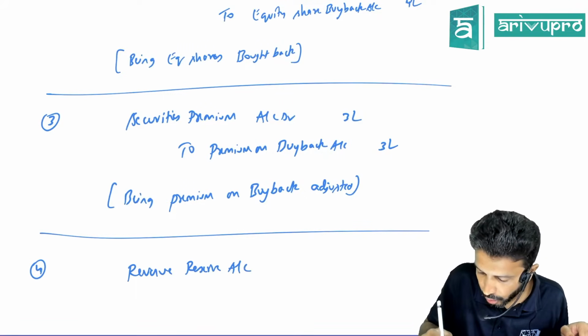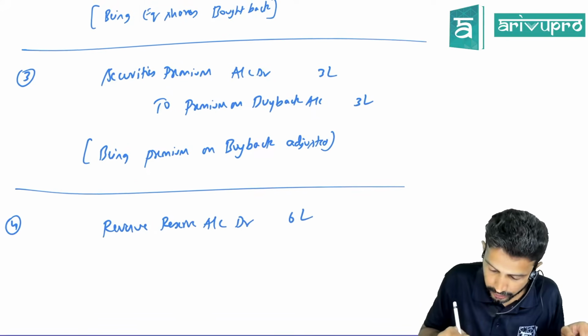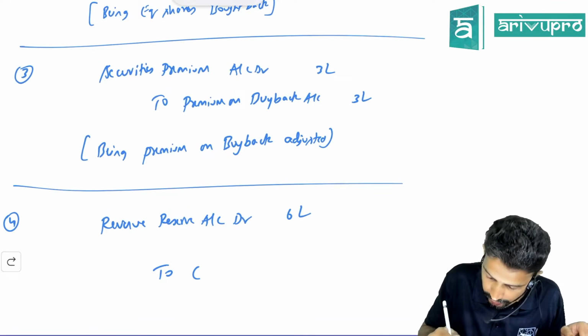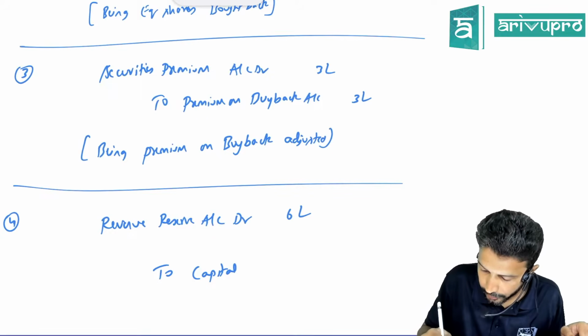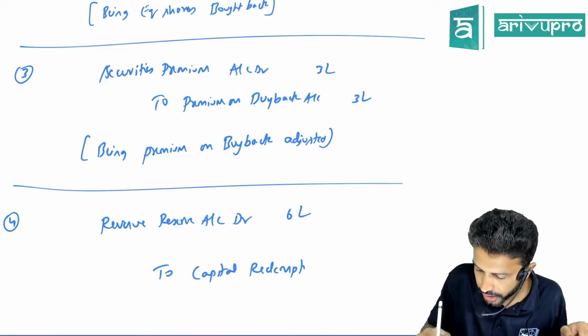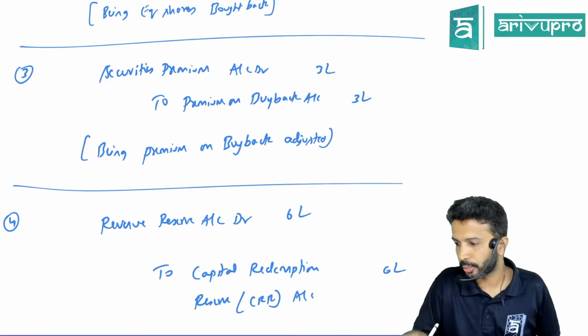Revenue reserve account debit. How much? 6 lakh. To what account? CRR. We'll write the full form here: capital redemption reserve. Capital redemption reserve. And going forward, we'll call it CRR. 6 lakh rupees.